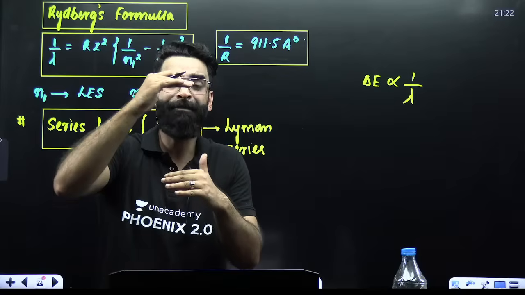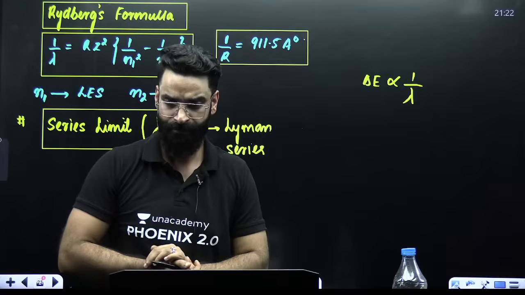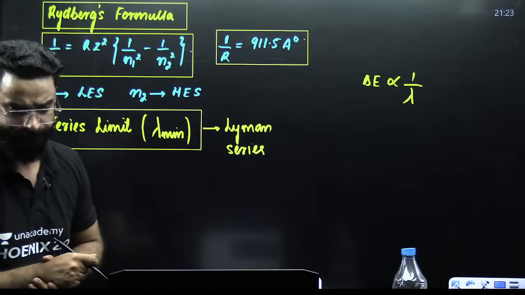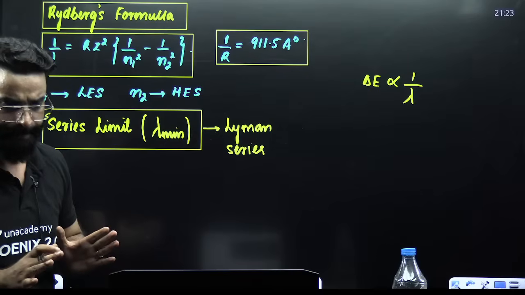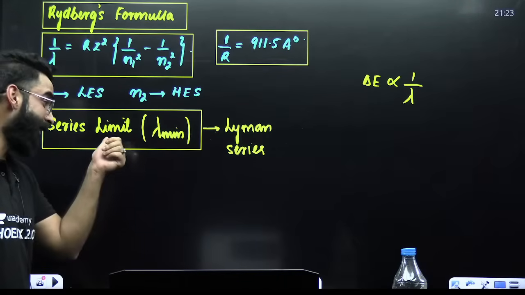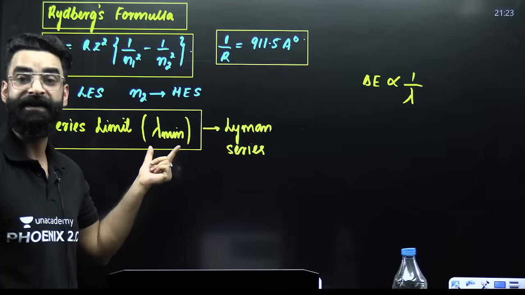The more the energy gap, the lesser the wavelength emitted or absorbed. Do you know that? Yes. Now, my dear students, what do we have to calculate? We have to calculate the series limit in Lyman. Series limit means shortest wavelength.